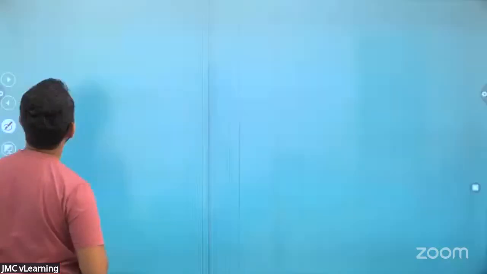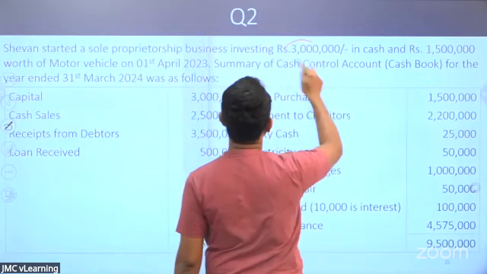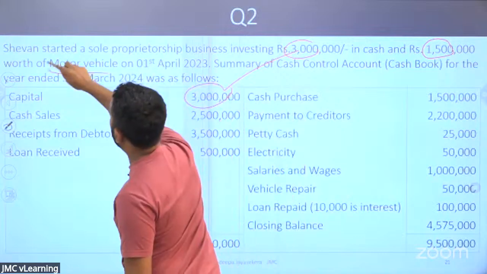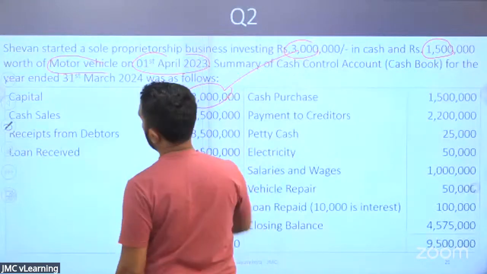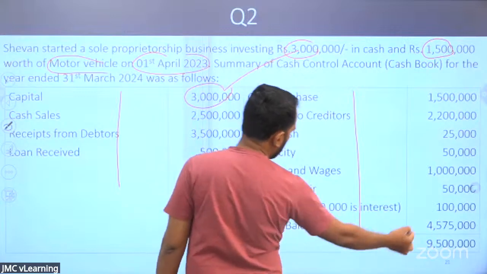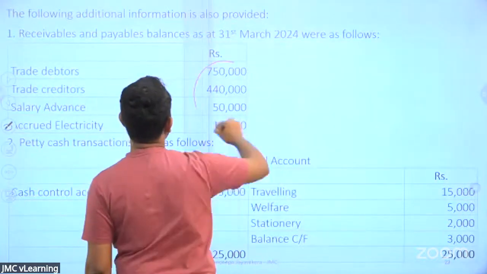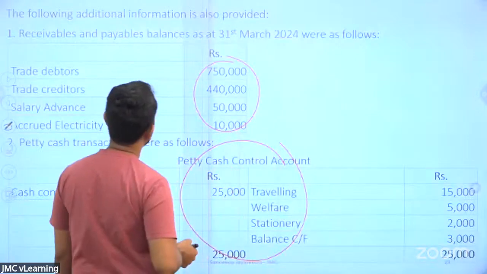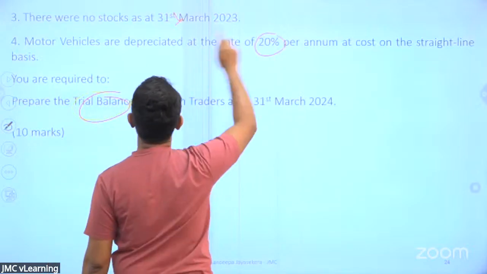We'll read the question. Shivan started a sole prop business investing 3 million in cash. You can see that 3 million and 1.5 million motor vehicle, 1st April 2023. Cash book info given, sales, debtors, loan and the payment details given. The closing balance is also given. Then they have given you the closing liabilities and assets, petty cash account. There were no stocks. Motor vehicles are depreciated at 20%.